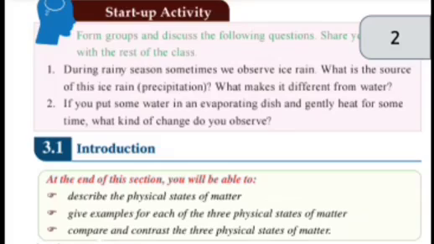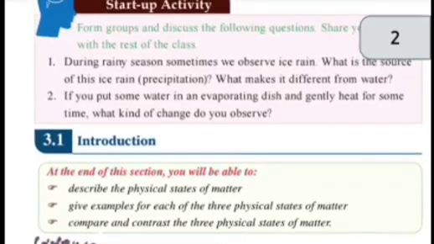Let us start from the introduction, as what it means in matter. What is matter? Matter is defined as anything that occupies space and has mass, which is the material of the universe.